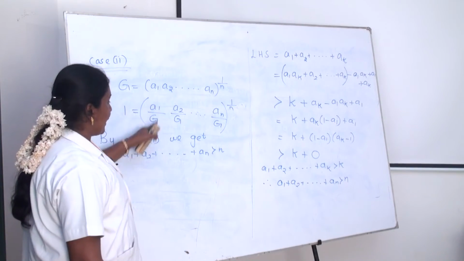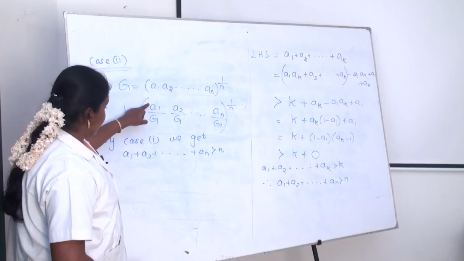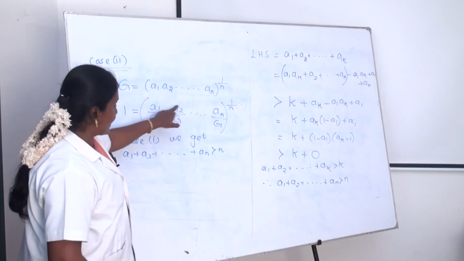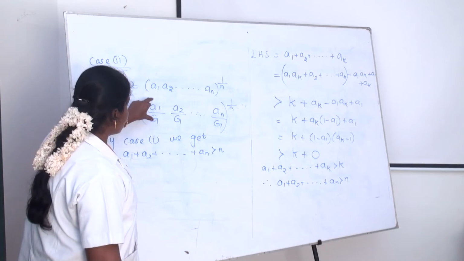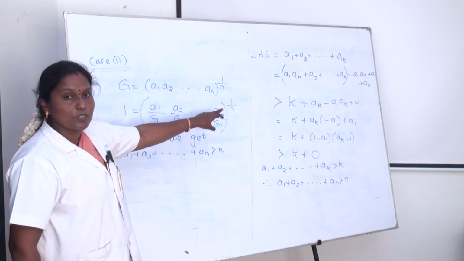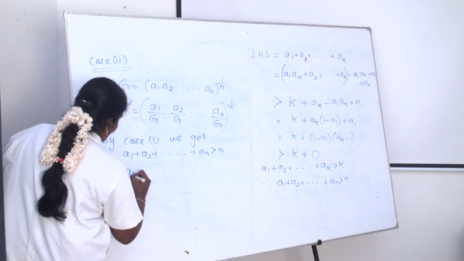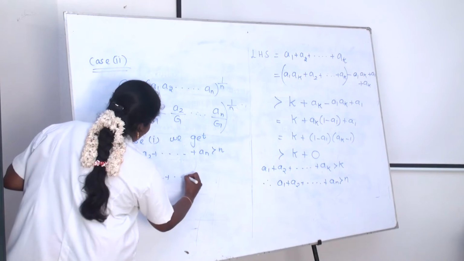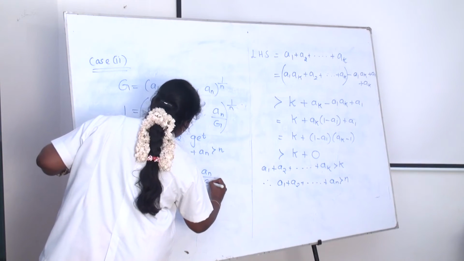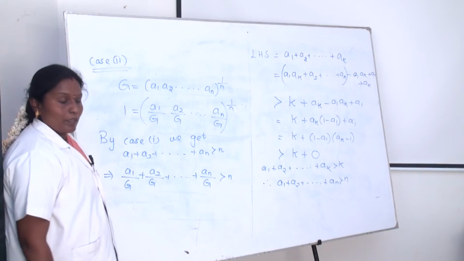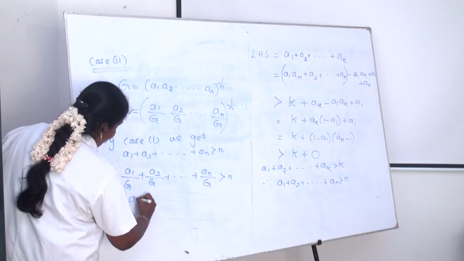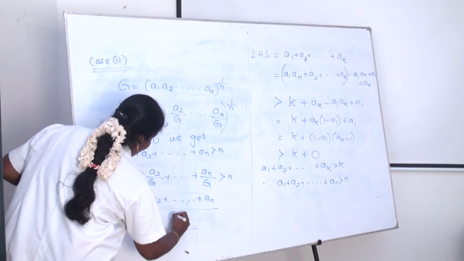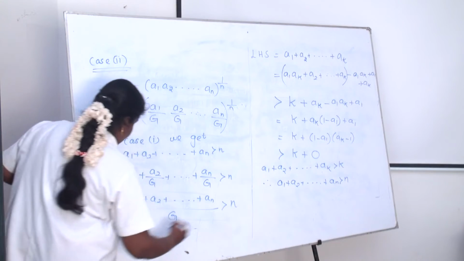Just we are using this value here. Already we know that a1, a2, etc. up to an are positive real numbers. Here it is a1 by g, a2 by g, etc. up to an by g. Just we substitute this one: a1 by g plus a2 by g plus etc. up to an by g is greater than n. Taking common outside, we get a1 plus a2 plus etc. up to an divided by g is greater than 1.